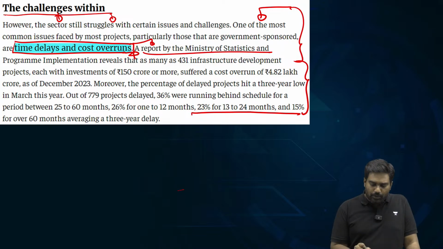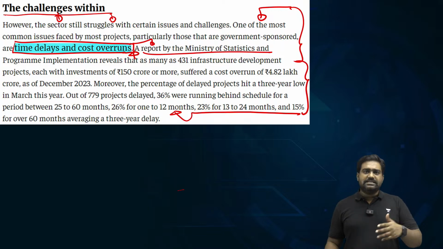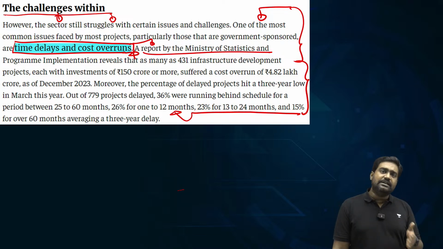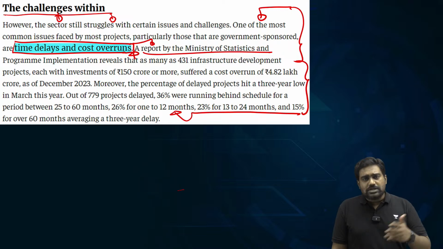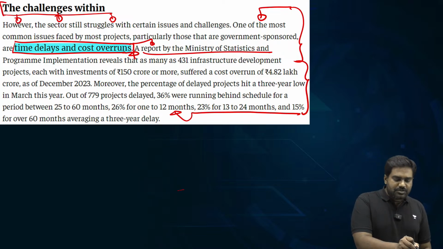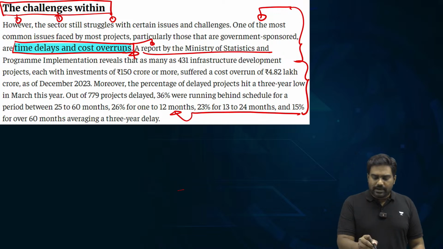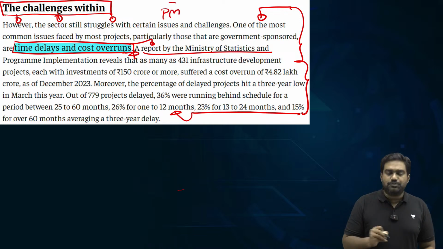I am sure many of you would have come across these projects in your cities and where you are residing, in those areas where projects are going on for years and years without any hope of completion, right? So either technical difficulties might have been encountered, or poor planning, poor project management by the concerned institutions, or the cost has shot up significantly, which makes the project cost prohibitive, or it could be a combination of all these factors.